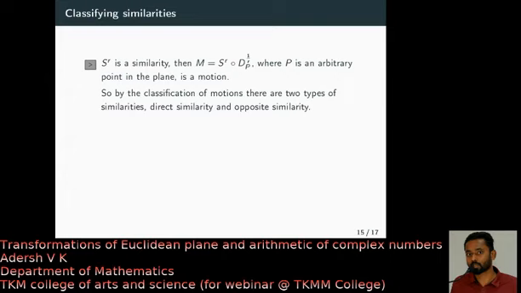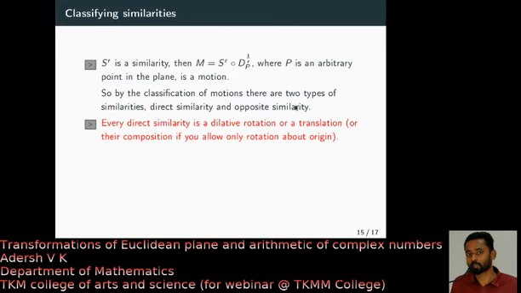So any similarity can be classified as direct similarity or opposite similarity. In fact, we can prove that. I am not doing this proof. We already saw the proof for motion, exactly the same way, but with a little more effort. We can prove that every direct similarity is a dilative rotation or a translation.